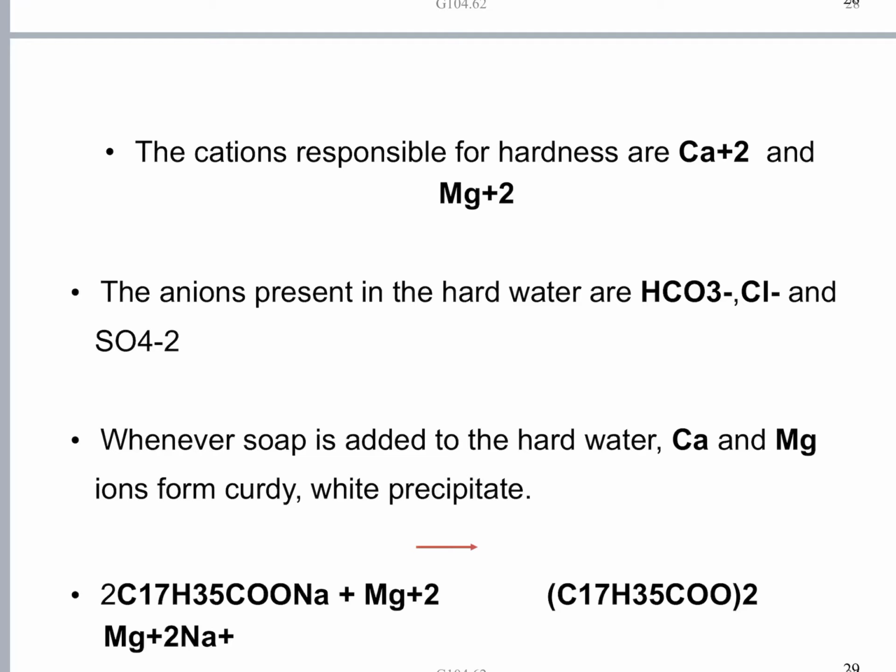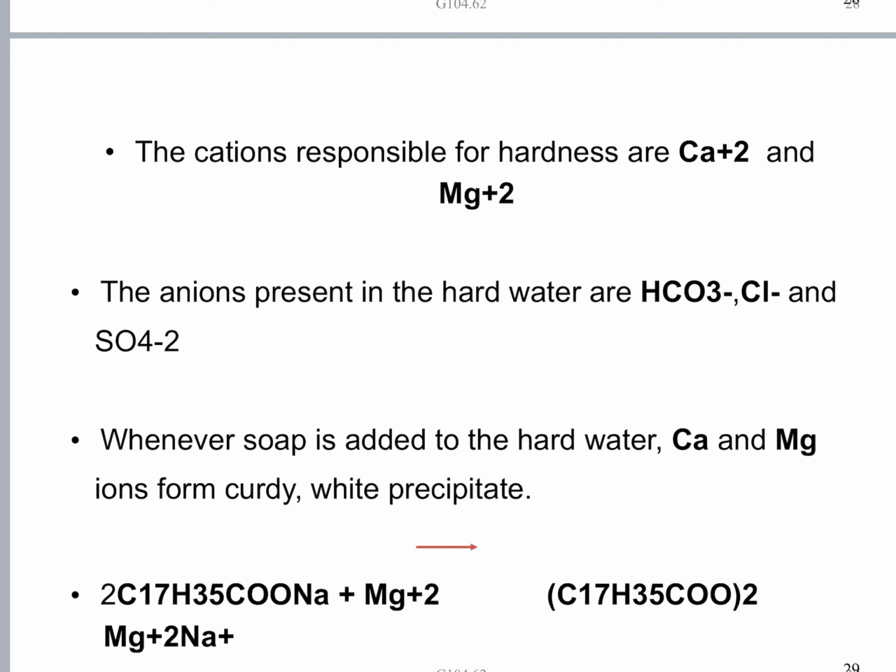If these salts are present in the hard water, they react with the soap and cause precipitation of the soap in the form of calcium stearate and magnesium stearate. The anions present in the hard water are bicarbonate ions, chloride ions and sulfate ions. Whenever soap is mixed with hard water, the calcium and magnesium ions form a curdy white precipitate. If hard water is used with soap, curdy white precipitate is formed.